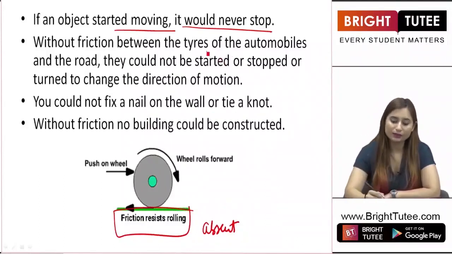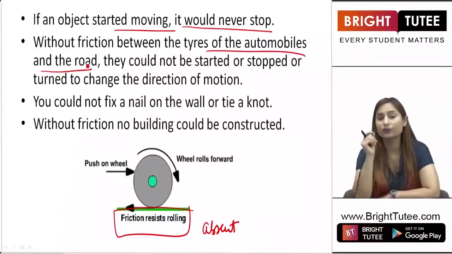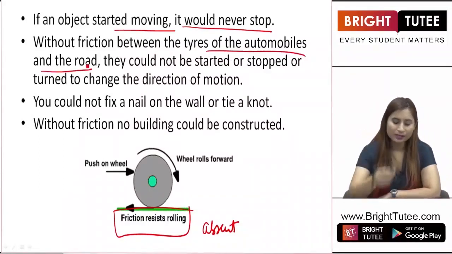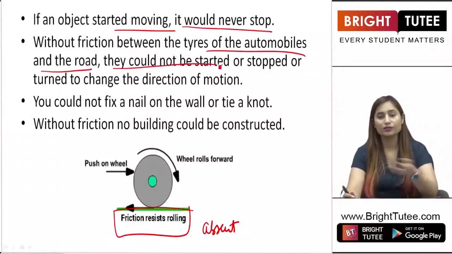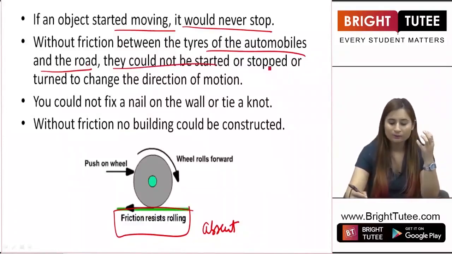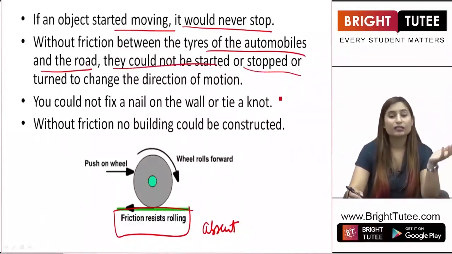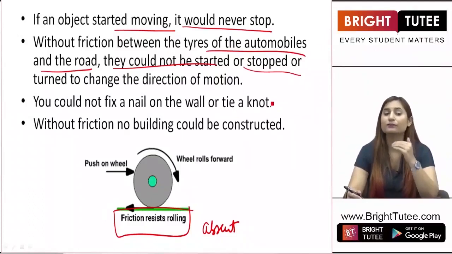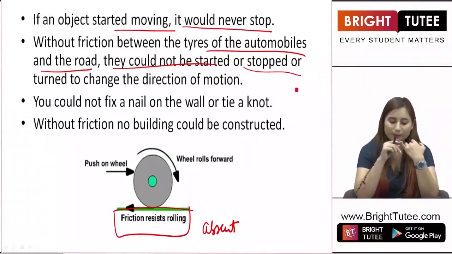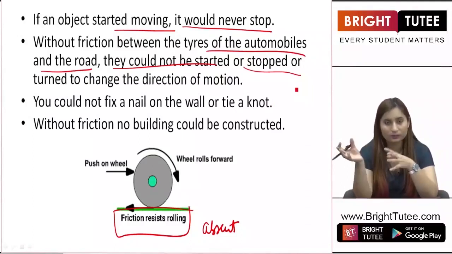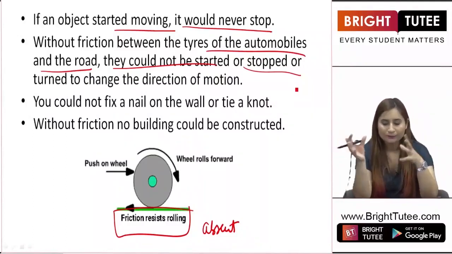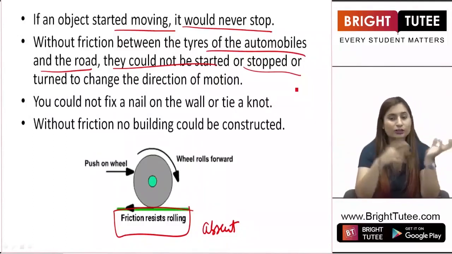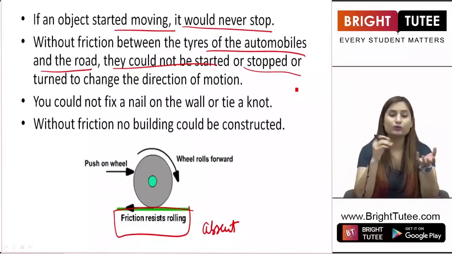Without friction between the tires of automobiles and the road, we are talking about cars now, they could not be started, stopped, or turned to change the direction of motion. For all these purposes, to start a car from static position to motion, then to stop a car from motion to static position, and then to change the direction.